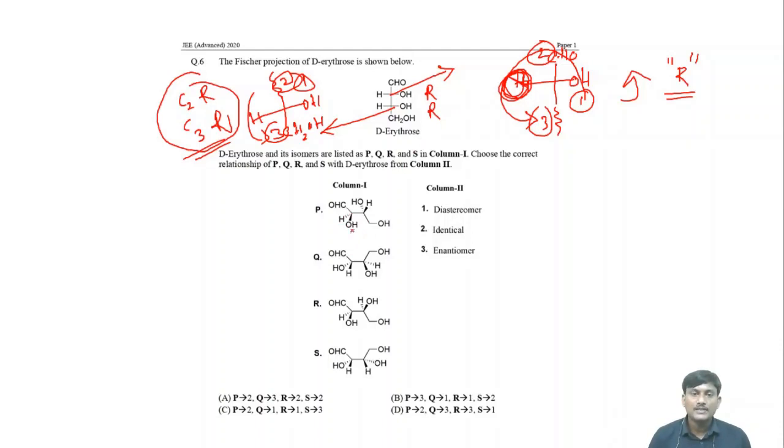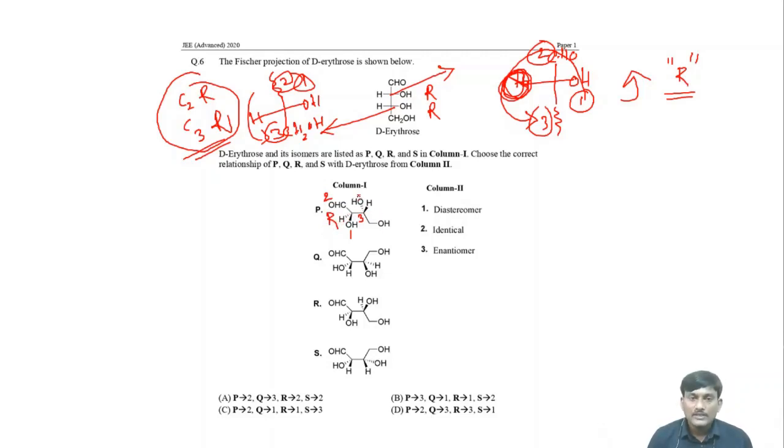Here C2, what is the configuration? This is the first priority group OH, second priority and third priority, and the fourth priority is away from the viewer. So if you connect 1, 2, 3, it's a clockwise direction, and the hydrogen is away from the viewer, so the configuration will be R. Clockwise R, when hydrogen is away from the viewer.